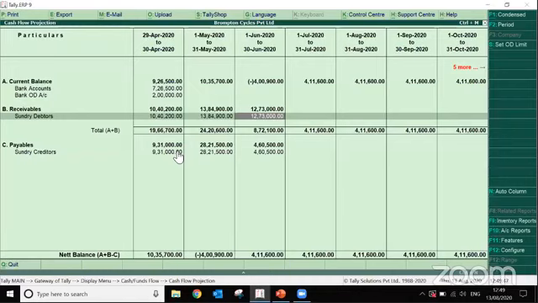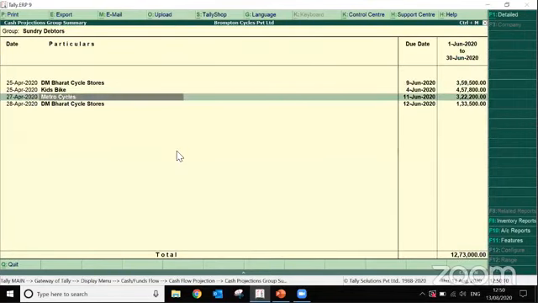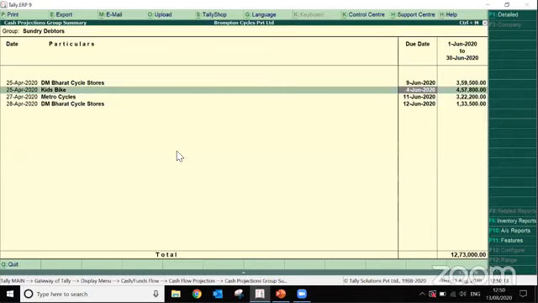So what I can do, I can go and talk with that particular customer and ask him to prepay the amount. And in lieu of that, I can give him some discount so that he can prepay the invoice. So let's check. Here is an invoice which is going to be due on 4th of June, and the amount is 4,57,800.